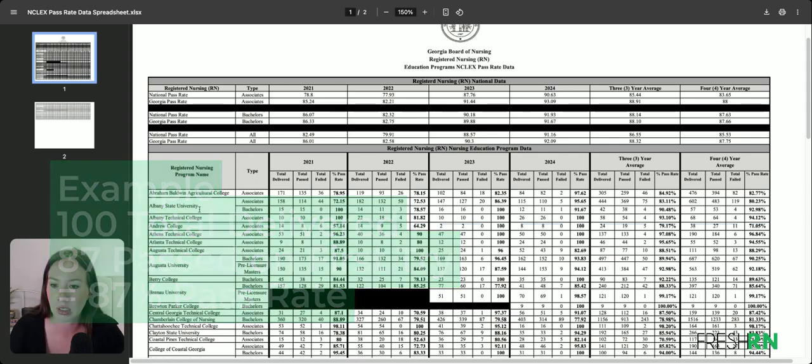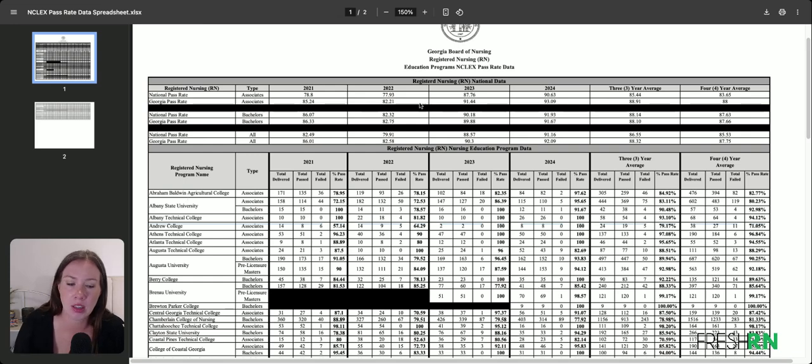So let's look at this. The top, or the very bottom, will often show you the national average and the state that you're looking at. So in Georgia, if you were in a bachelor's program in 2024, and if you were in any bachelor's program in the United States, the average pass rate I can see here is national 91.93, Georgia 91.67. And you can see those rates going back to 2021, broken out into associates and bachelors.